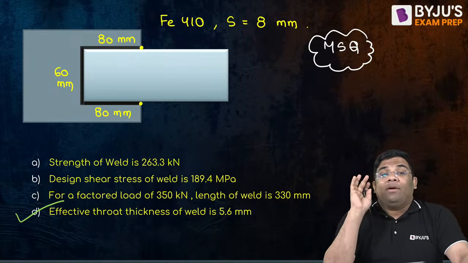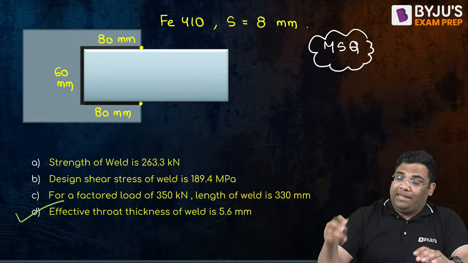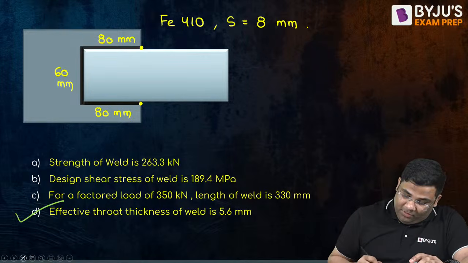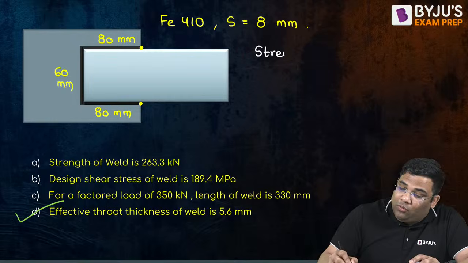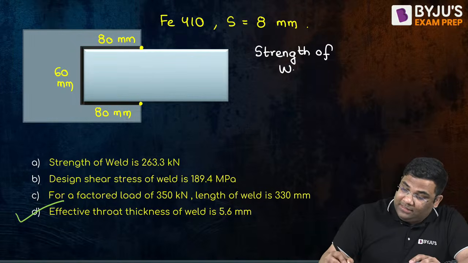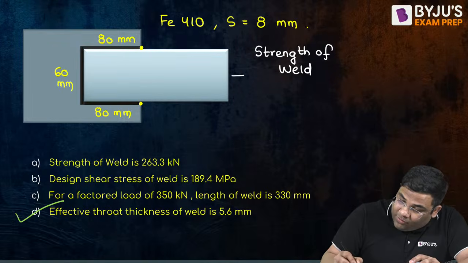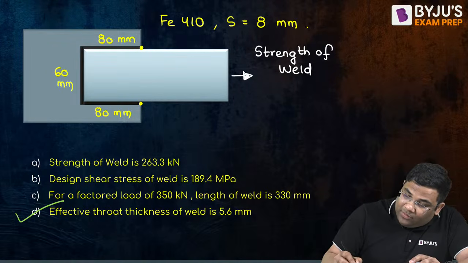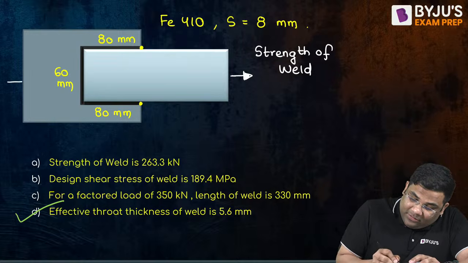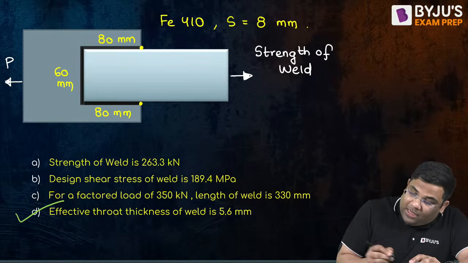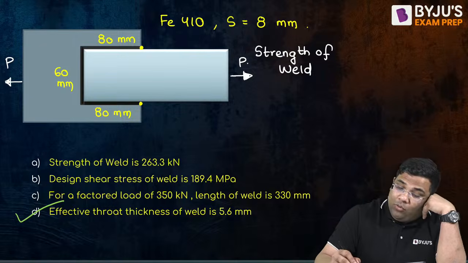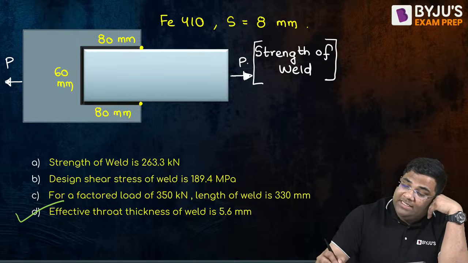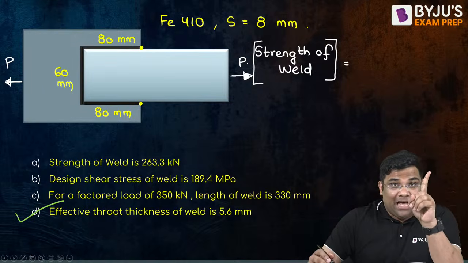No problem. But what about the other options? Let us understand that. When I say the strength of the weld, it is the load required. So you are going to apply a load like this. It is the load P required for the failure of the weld. Now what is load? Load is stress into area, right?